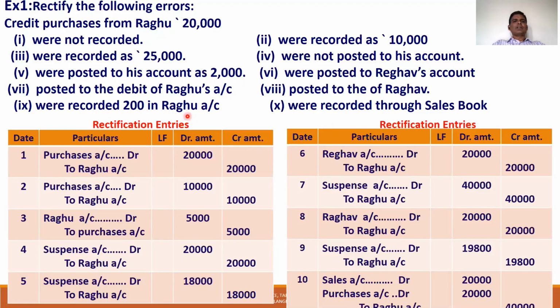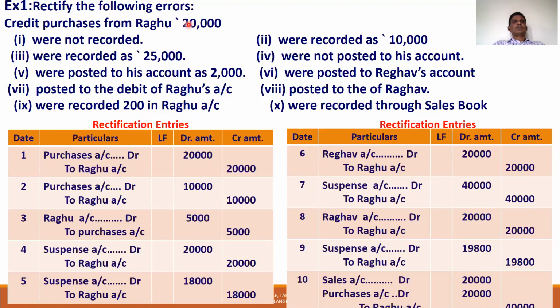Were recorded 200 in Raghu account. Actually, in 20,000, they recorded 200. These are the different possibilities of errors explained with one example so that you can understand. Credit purchase from Raghu 20,000 recorded as 200. That means Raghu account is to be credited with 20,000, but they credited only 200. That means 19,800 short credited. Suspense account to Raghu account 19,800.